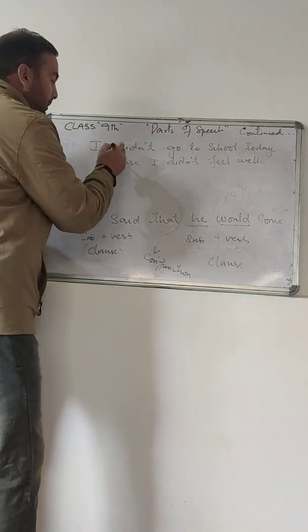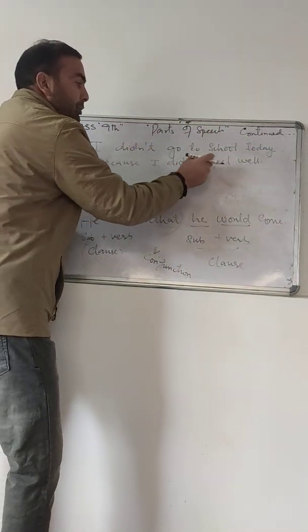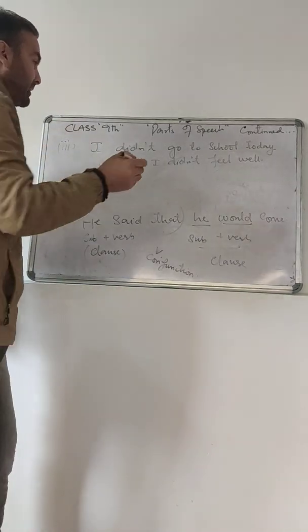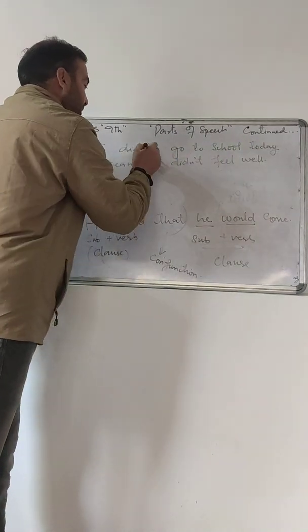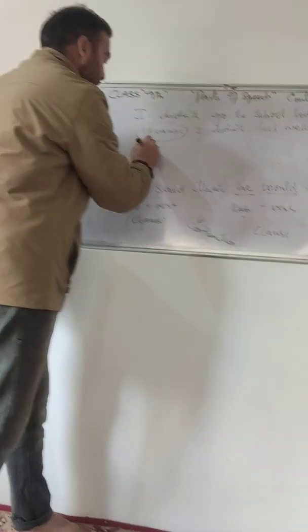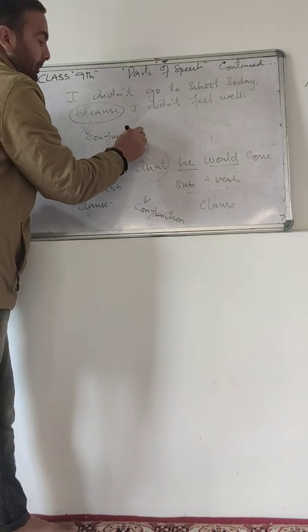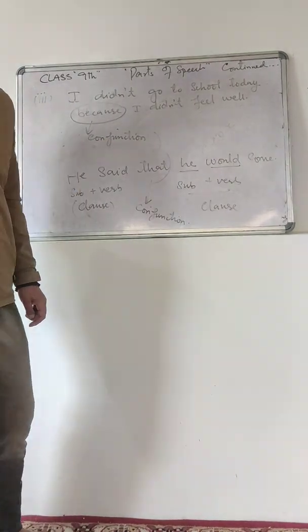Hope you have got it. If I write here, I did not go to school today, it is a complete sentence. I did not feel well, it is also a complete sentence. These two parts of a sentence are joined by because. So because is also a conjunction here. Why is it a conjunction? Because it joins two parts of a sentence.